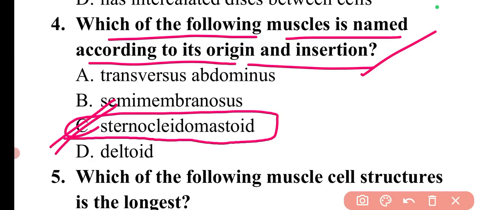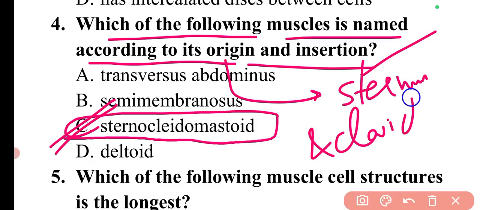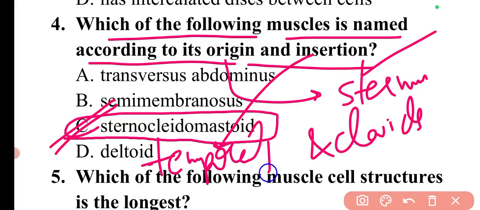Basically, if I talk about the origin of this muscle, the origin is on the sternum part and clavicle, while the insertion is to the mastoid process of the temporal bone.